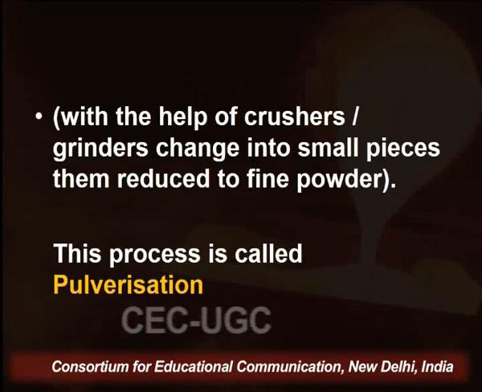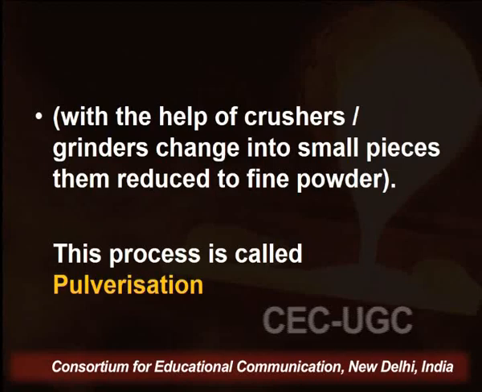This process is also called pulverization. Pulverization is a process in which we convert the ore into its powdered state.